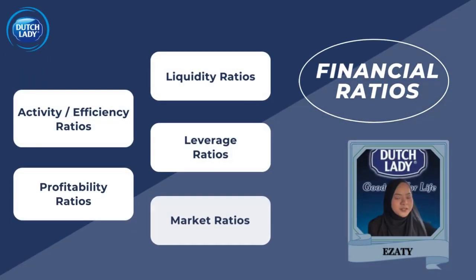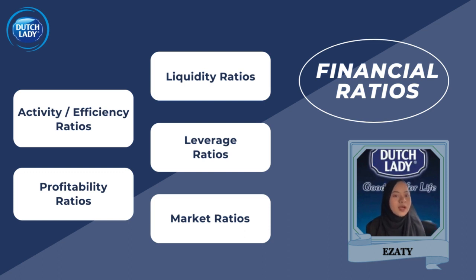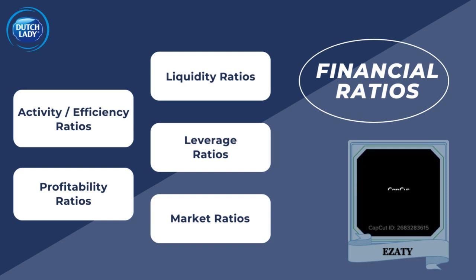Thank you to the previous presenter. Let us move on to the financial ratios of DLMIB for the past 2 years, which are 2022 and 2021. The purpose of financial ratios is to offer entrepreneurs a way to evaluate their performance and compare it to similar businesses in their industry. There are 5 financial ratios to be presented, which are the liquidity ratio, activity or efficiency ratio, leverage ratio, profitability ratio, and market ratio.